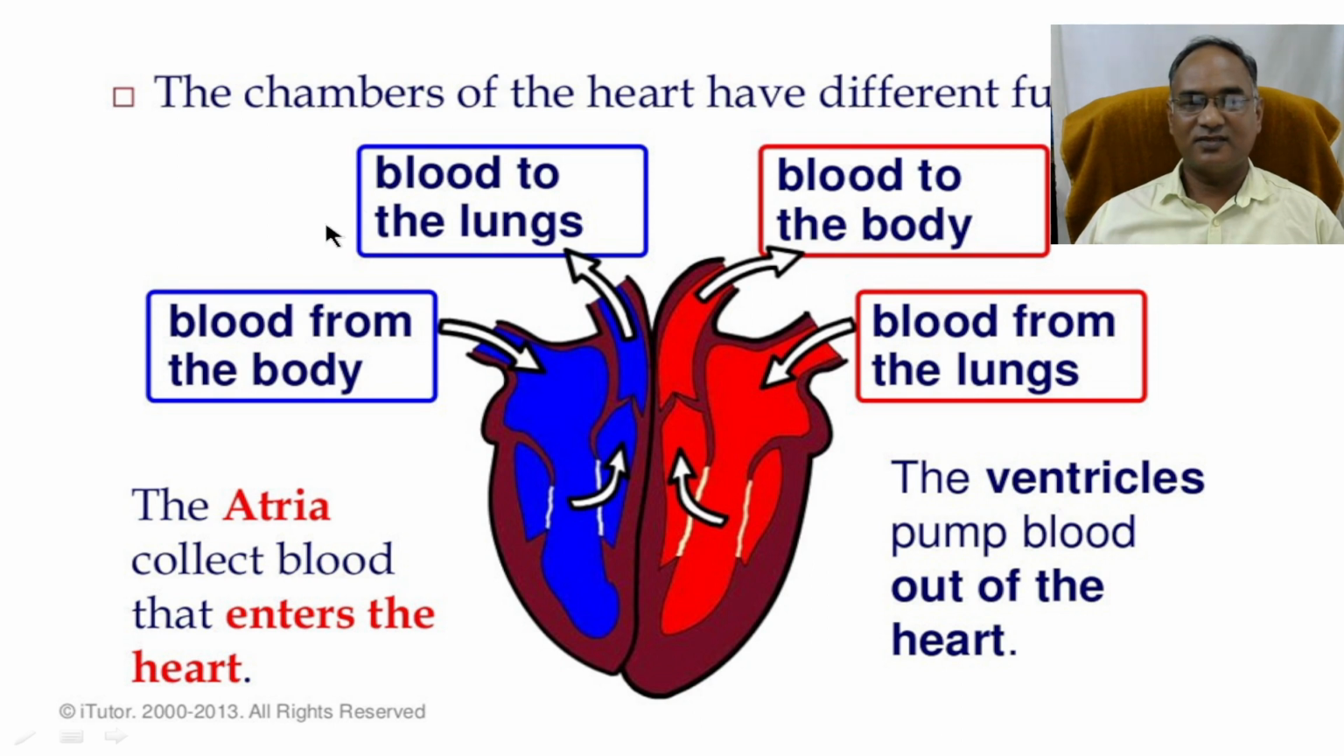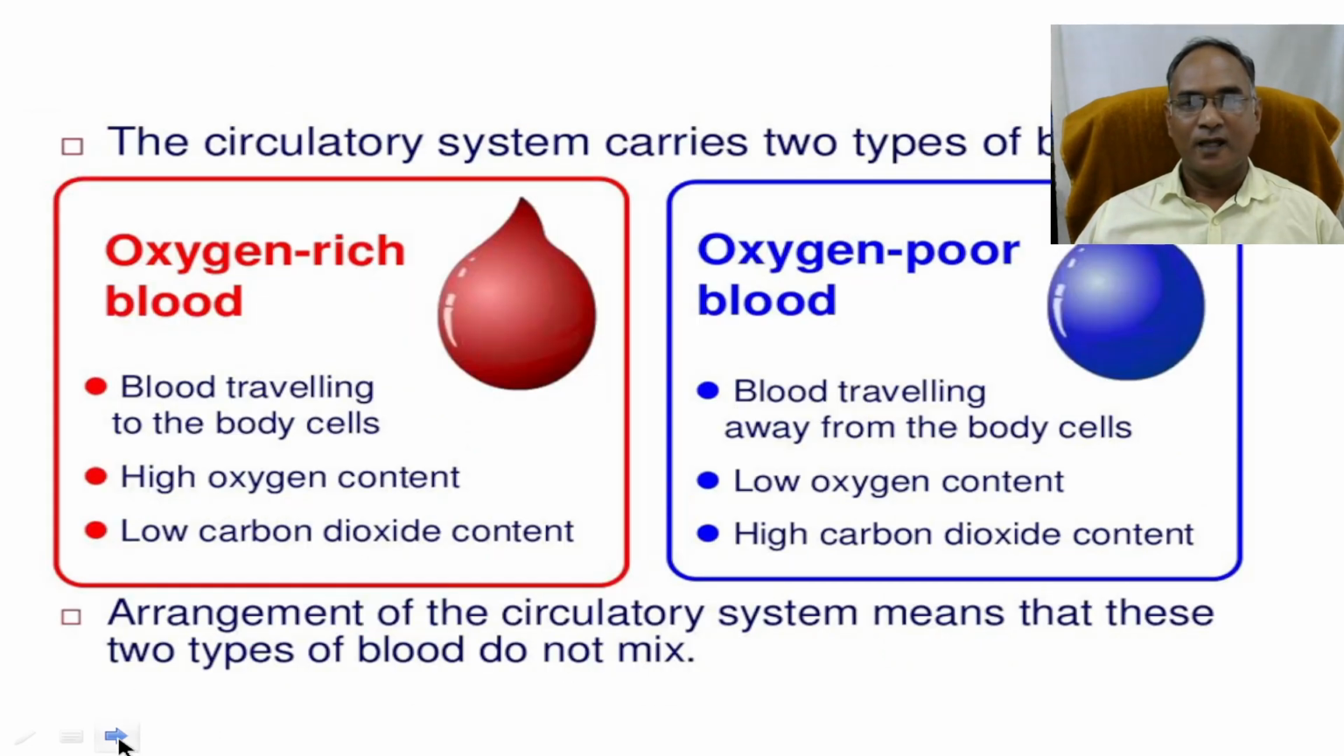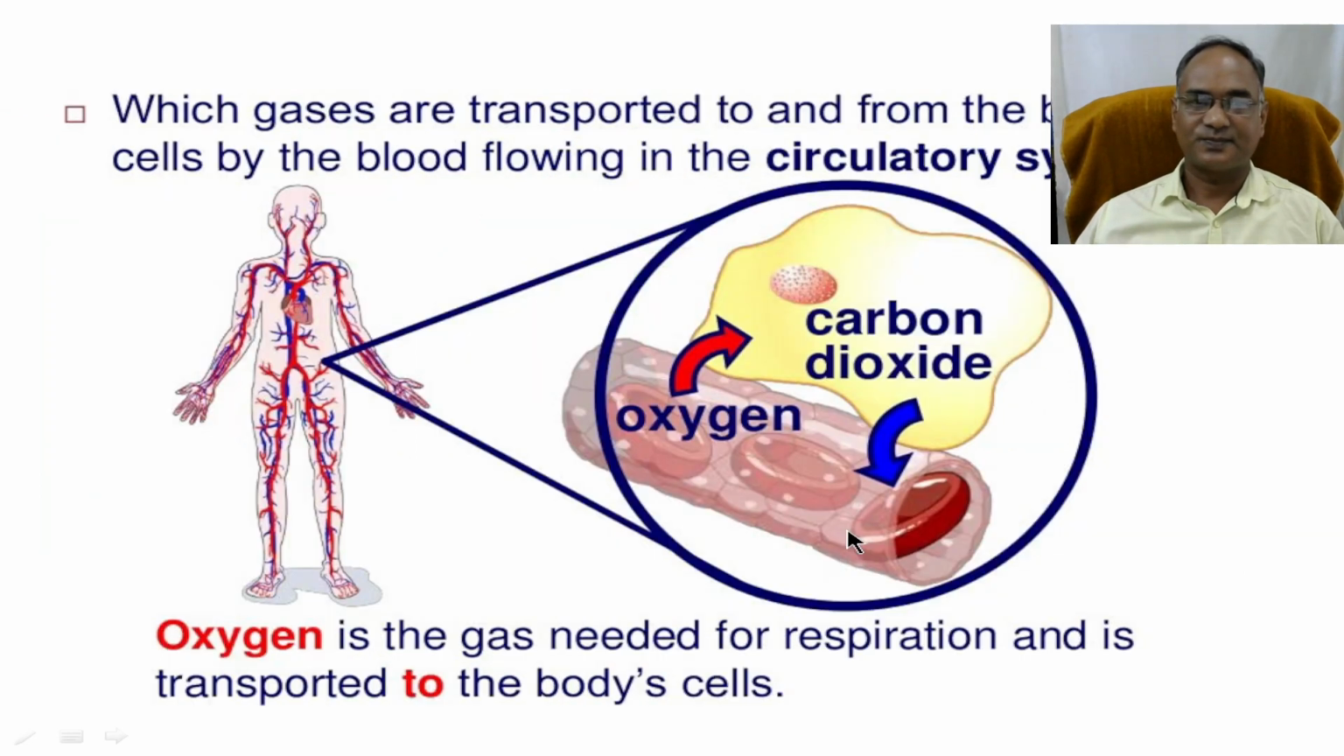These functions carry on simultaneously without any break. It is a continuous and cyclic process. There are two types of blood: oxygen-rich blood and oxygen-poor blood. Oxygen-rich blood is regulated by the left atrium and left ventricle, and deoxygenated blood is regulated by the right atrium and right ventricle.